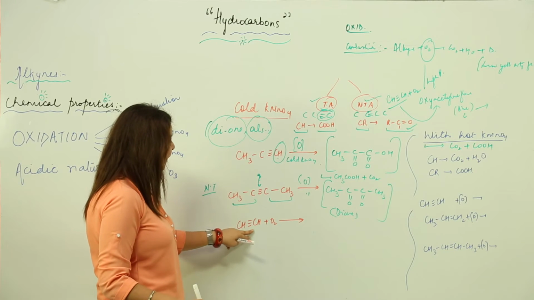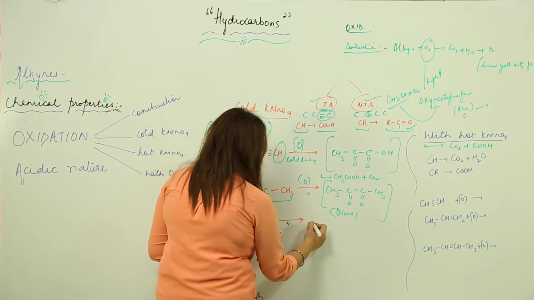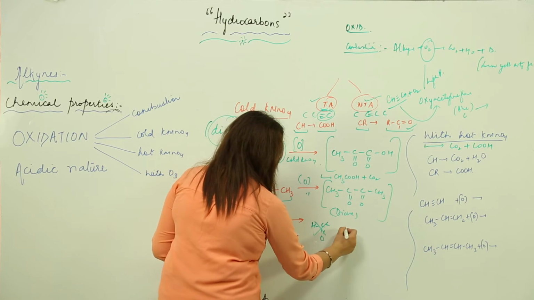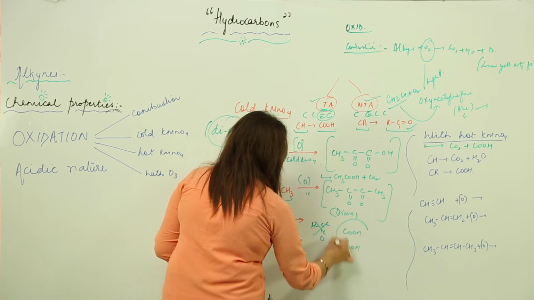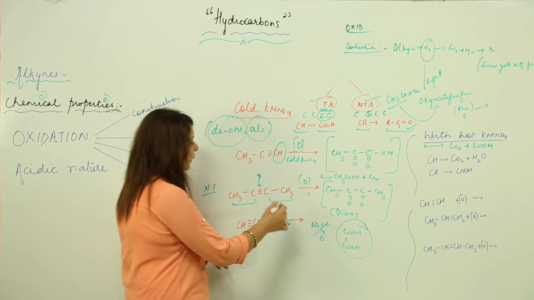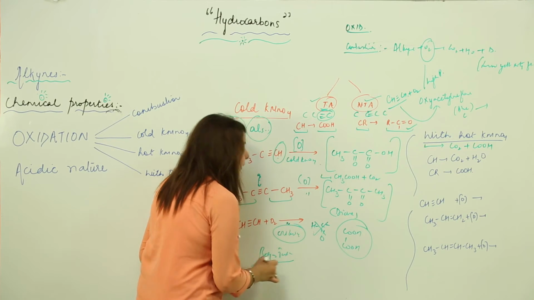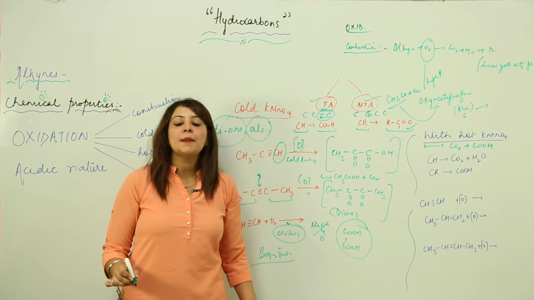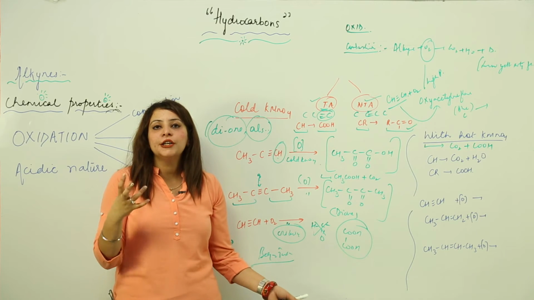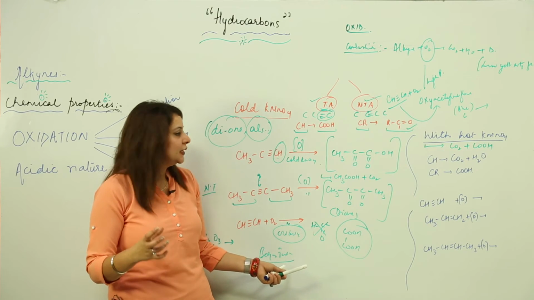Likewise here I have CH≡CH, a terminal alkyne, and we know that CH turns into COH. So what we get is HC=O, or you can write it as COH COH. So this is the reaction, and when we make use of cold KMnO4, it is called Bayer's test for unsaturation, because when we add KMnO4, the pink color of KMnO4 just gets discharged, which confirms the formation of this compound and the presence of unsaturation. So this is Bayer's test.